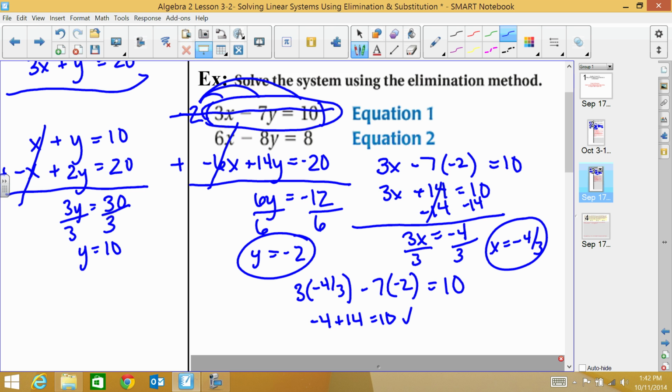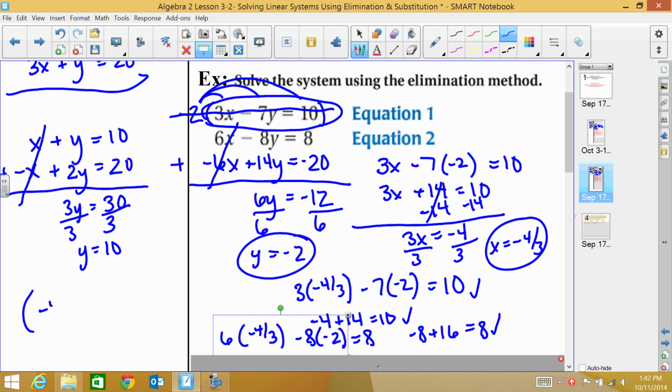Now it has to work for both equations. So if I take 6 times negative 4 thirds minus 8 times negative 2 equals 8. That should also work as well because it has to work for both of these equations. So if I do this, I get negative 24 divided by 3 would be negative 8 plus 16 equals 8. So that is true. So it does work. So my solution is negative 4 thirds, negative 2.